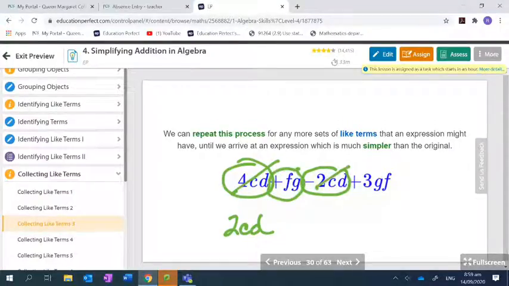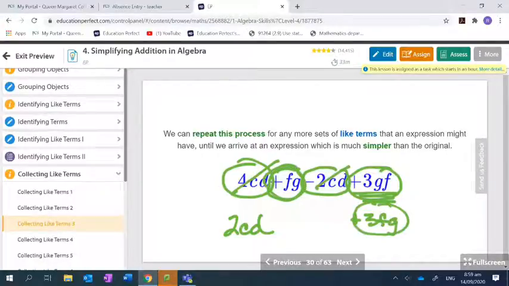This is an FG, and that's a GF, so they're not like terms, are they? Yes, they are. What's wrong with them? One of them is not in alphabetical order. So which comes first, G or F? F. So this one should actually be plus 3 FG. And once you see that, then you can easily see that they're like terms.